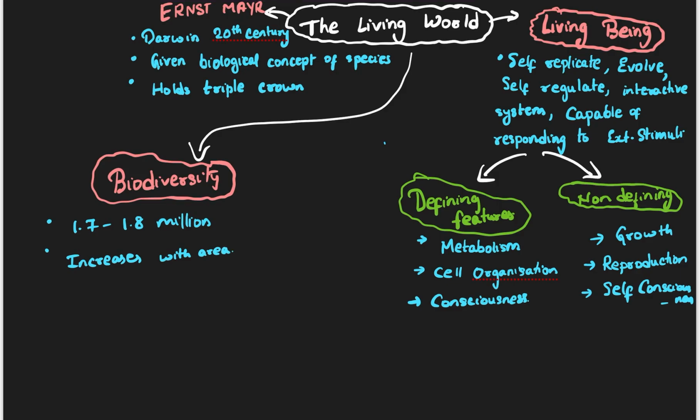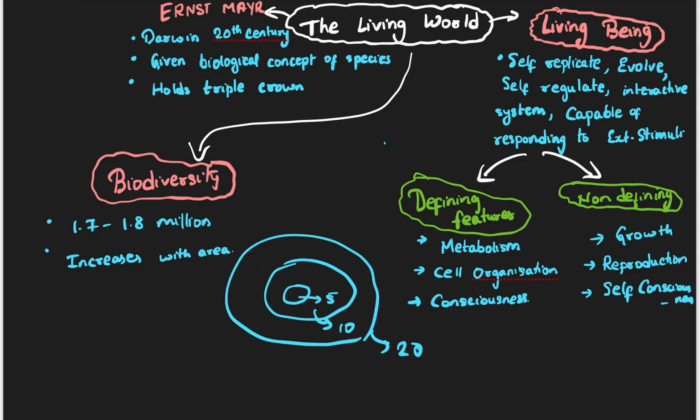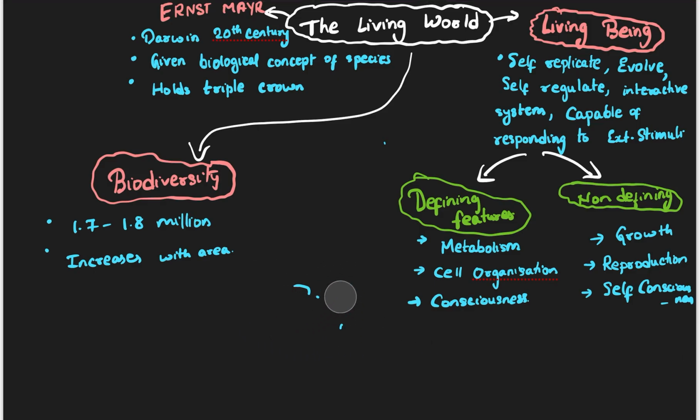if you expand the area that you are scanning, in this area I may be able to see 5 organisms. If I see this area, I may be able to find 10 different types of species. If I scan this area, I may be able to find 20 different types of species. So this is the meaning of biodiversity. Biodiversity increases with increase in area. If you increase the area that you are seeing, then the biodiversity also will increase. And the next point is, new species can be found in new areas. If you go to new areas, you will be able to find new species.